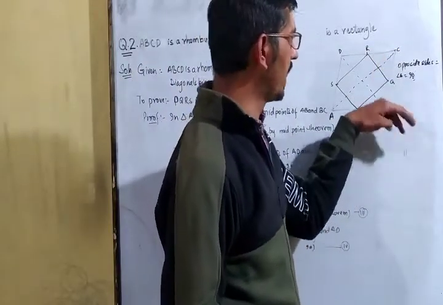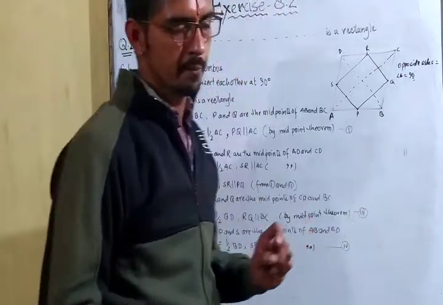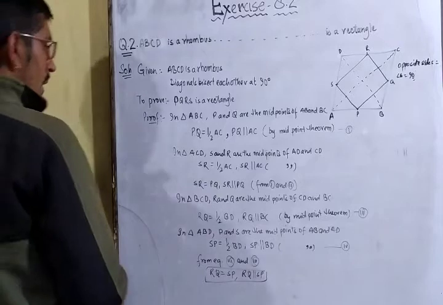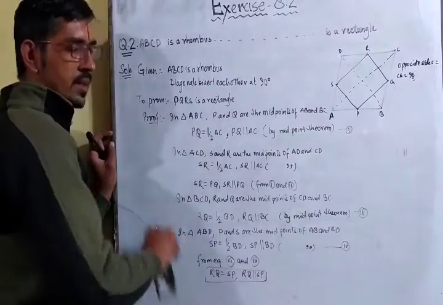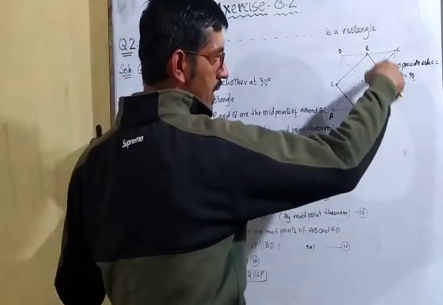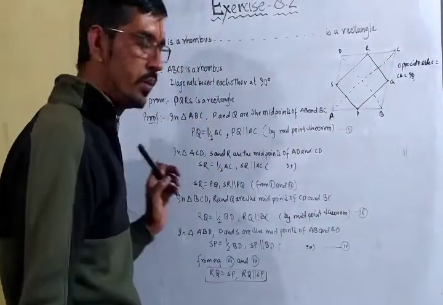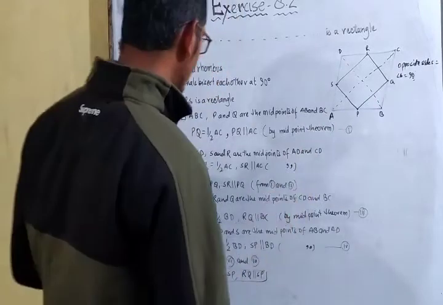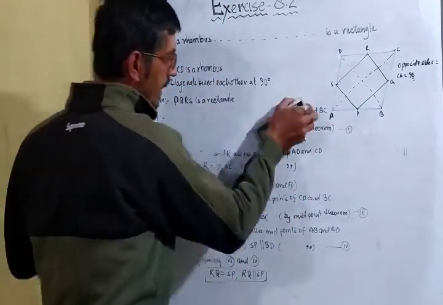Now moving on to the second part, the angles are of 90 degree. Okay, so for angles, now how to prove angle? This is the first part. हमने sides को equal proof कर दी, but what we have to prove कि angles are of 90 degree.